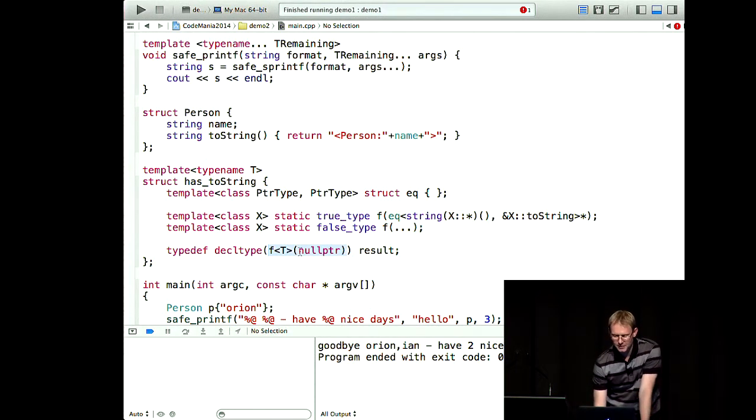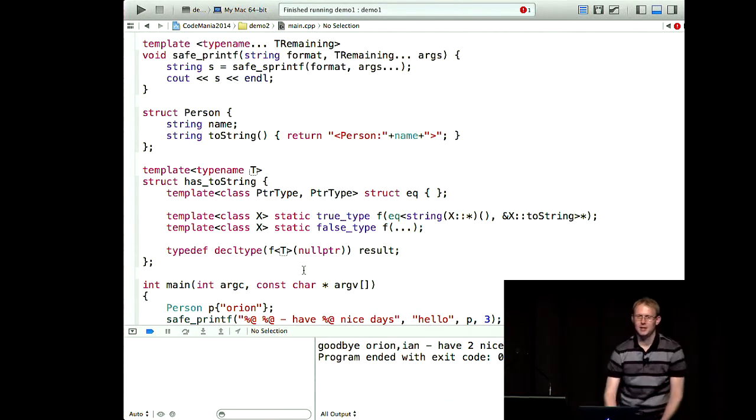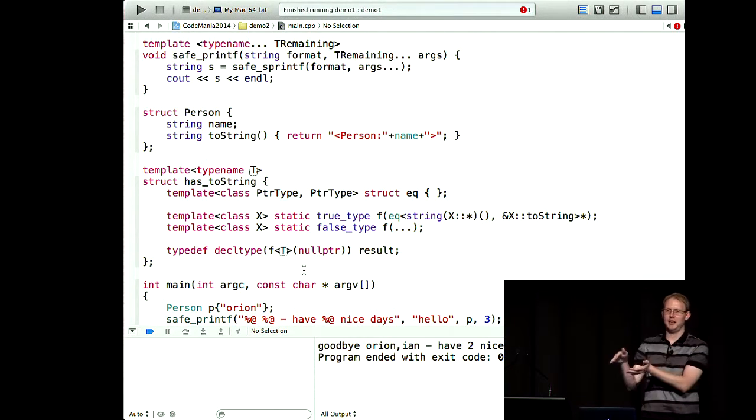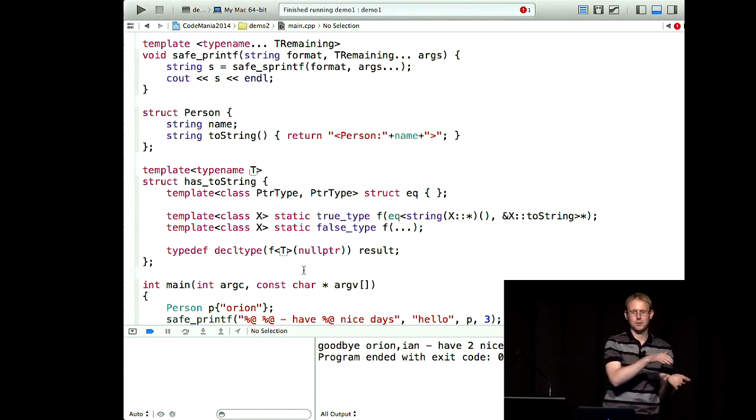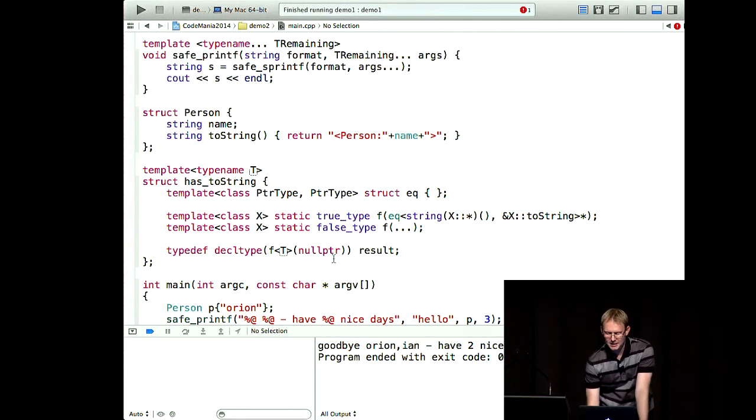So what we're actually doing here is calling a function f and passing it a null pointer. We're also passing it a template argument T, which happens to be our input argument. So we're saying, pass our input argument along to f and see what result it had. And the key here is that there are two f's.